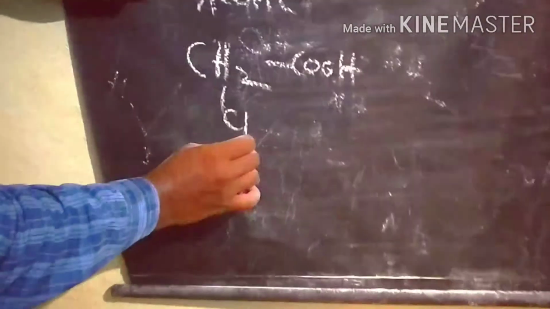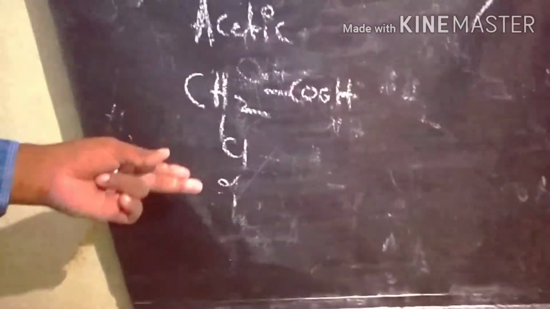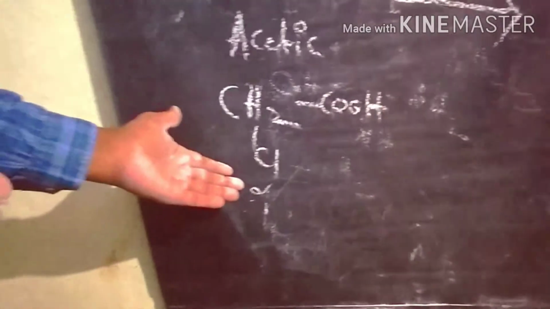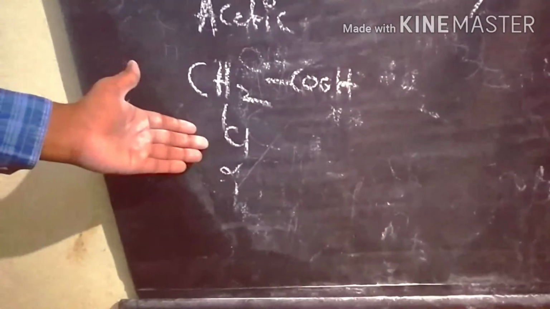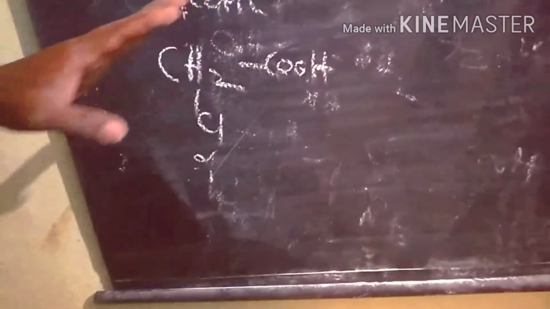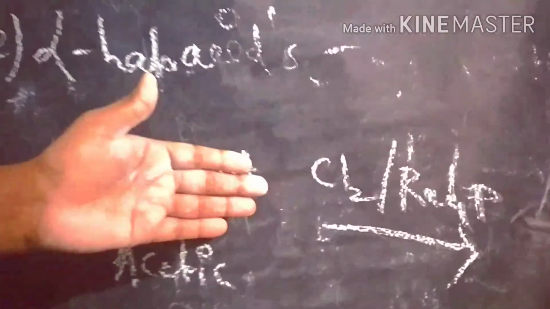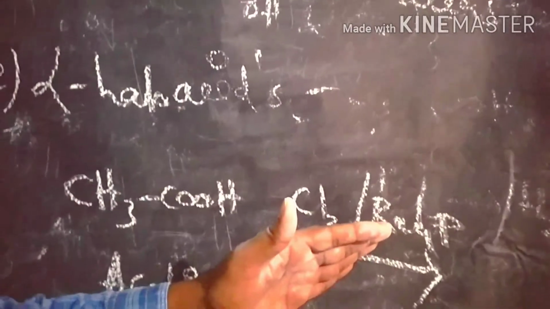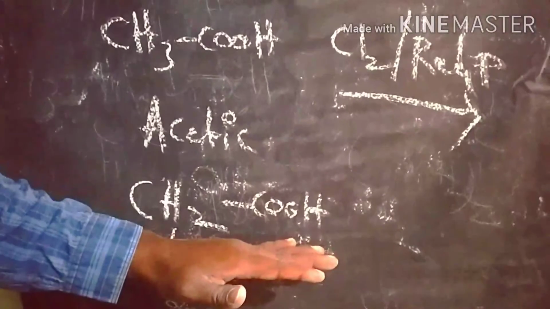So this is also one of the alpha carbons. It is attached to the carboxyl group, so that's why we call it alpha halo. So this is also alpha chloroacetic acid, which we also call chloroacetic acid. So in this reaction, first we react with chlorine in the presence of red phosphorus. This is the HVZ reaction. We can prepare the alpha halo acids.